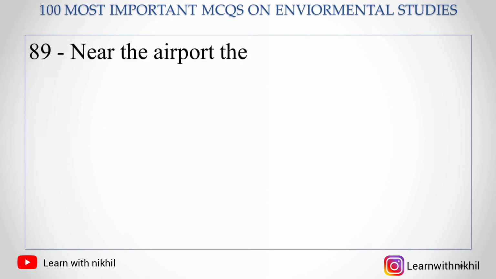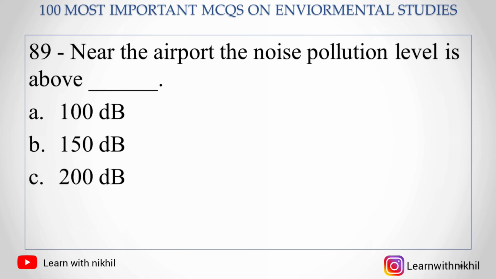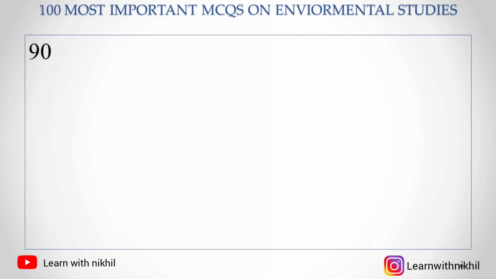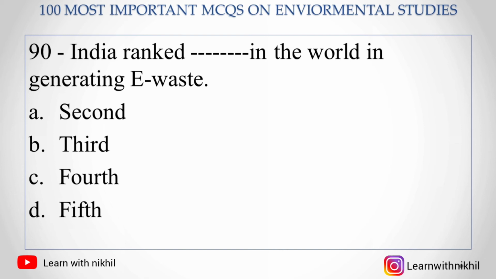Next, 89. Near the airport, the noise pollution level is above A. 100 decibels, B. 150 decibels, C. 200 decibels, or D. 250 decibels. The right answer is 150 decibels. 90. India ranked dash in the world in generating e-waste. A. Second, B. Third, C. Fourth, D. Fifth. The right answer is fifth.